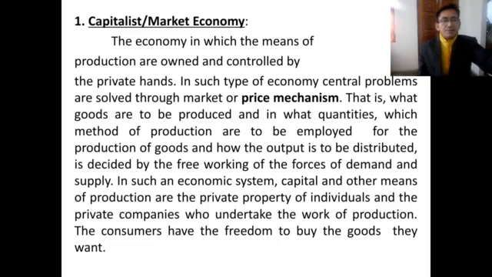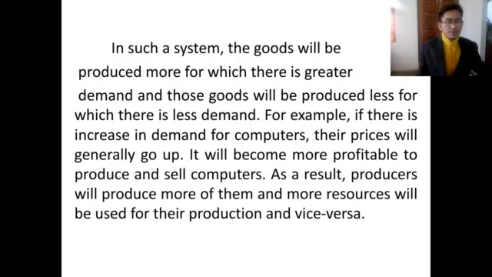We can have some examples. In such a system, the goods for which there is greater demand will be produced more, and those goods for which there is less demand will be produced less. For example, if there is an increase in demand for computers, their prices will generally go up.